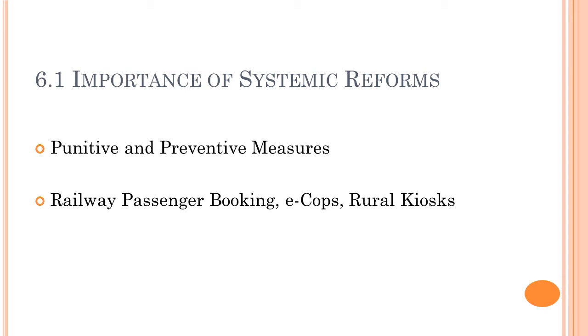So, to prevent corruption, we need systemic reforms, and it goes in a vice versa order, right? So we need large-scale reforms of both systems as well as procedures, right? And for that we need in-depth study of each of the government functions, and that's why we are reading ARC, because ARC will give you a holistic idea regarding what changes we need in our system and how we will bring those changes, right? Okay, so this was about the importance of systemic reform.